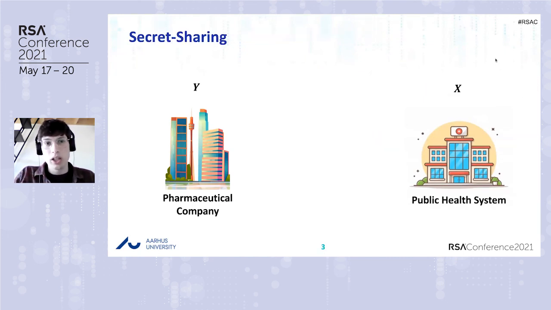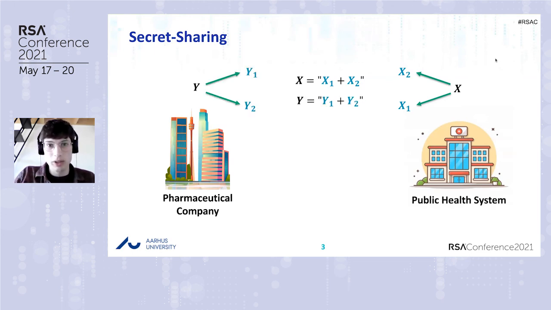One of the main techniques on which this protocol is based is called secret sharing, and we explain how it works in our example. So the public health system can split X into two chunks, X1 and X2, such that the sum is equal to X. And here the important thing is that none of the two chunks alone is sufficient to retrieve any information about X. We need both of the chunks.